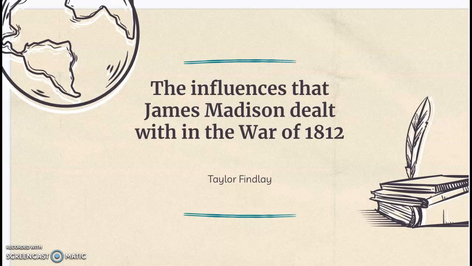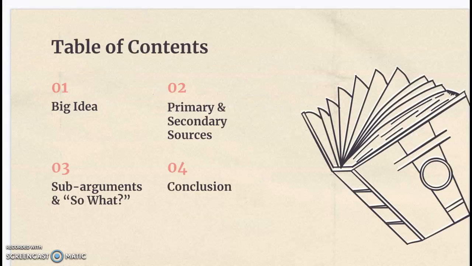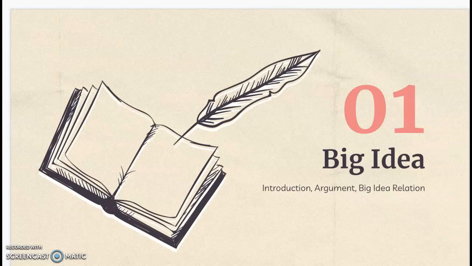Okay, so for my capstone project, my thesis was the influences that James Madison dealt with in the War of 1812. So basically what I'm going to go over today is the big idea, the primary and secondary sources, the sub-argument, and the so what, and then my conclusion of my overall project that I did.